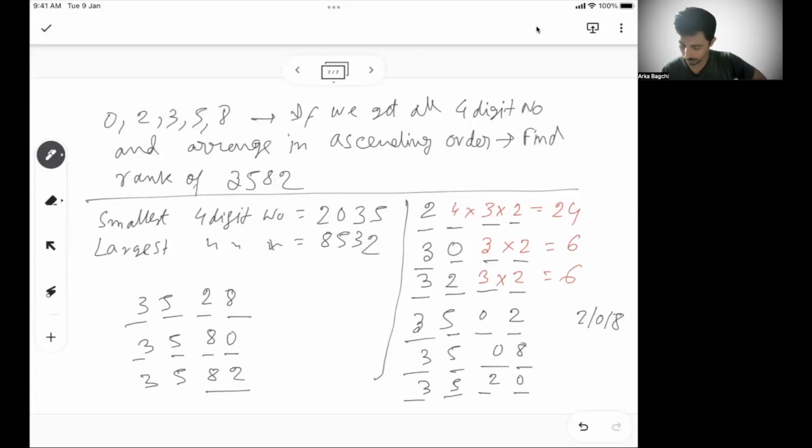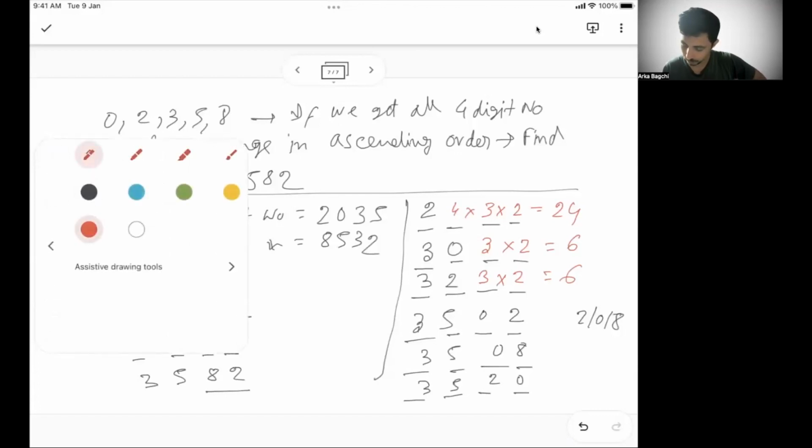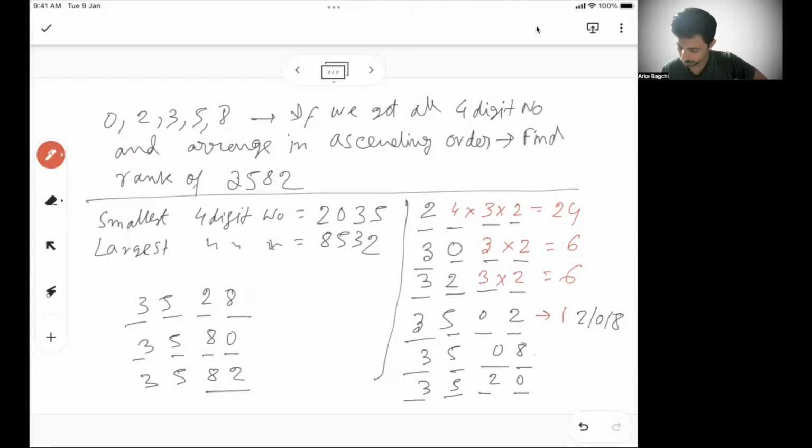So this is one number coming from here, one from here, one from here, one from here, one from here. So 24, 30, 36, 37, 38, 39, 40, 41. This is the 42nd number. Okay, so the rank of this is 42nd.